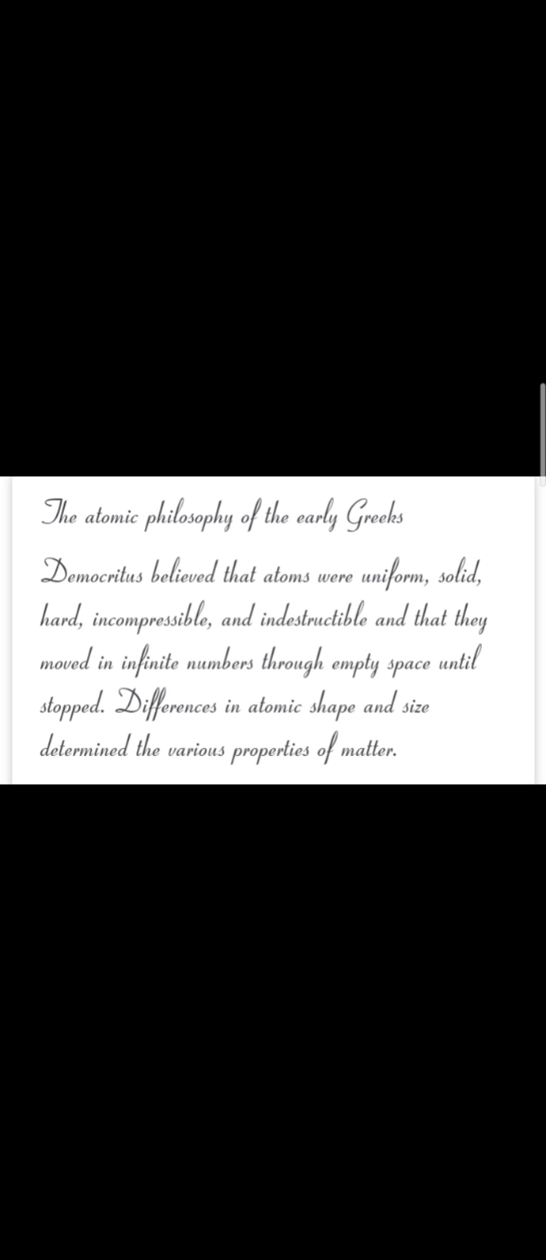Later it was discovered in Greece. Democritus believed that atoms were uniform, solid, hard, incompressible, and indestructible, and that they moved in infinite number through empty space until stopped. Differences in atomic shape or size determined the various properties of matter. So the simple meaning is that this is the atomic philosophy of the early Greeks. The scientists believed that atoms were uniform, cannot be divided, solid, incompressible, indestructible. You all know that an atom cannot be destroyed or created in a physical or chemical change.